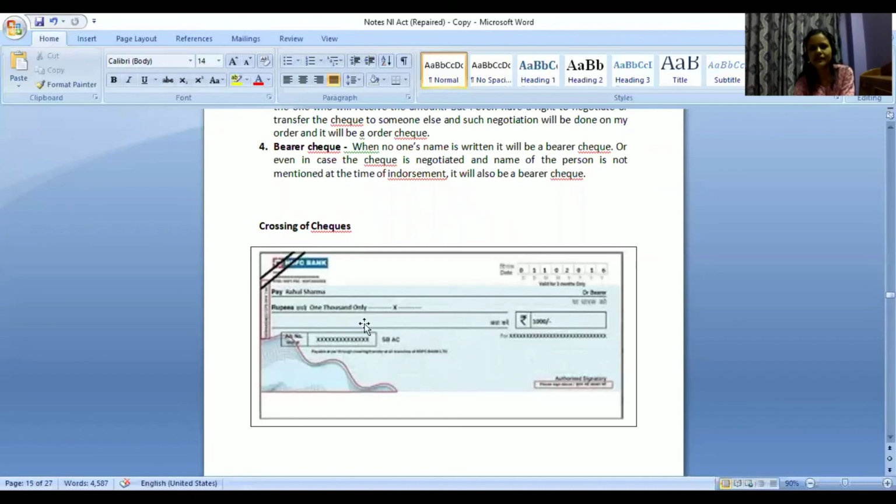Now sometimes someone's handwriting may not be very clear. It may not be clear whether the person has written 4 or 9. So we may not be sure whether it's 40,000 or 90,000.